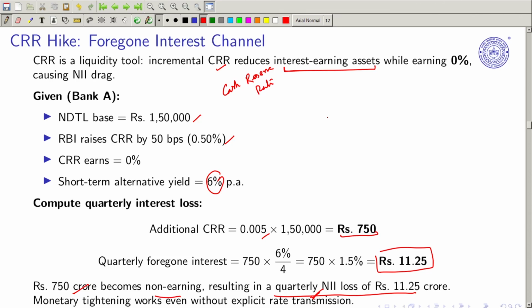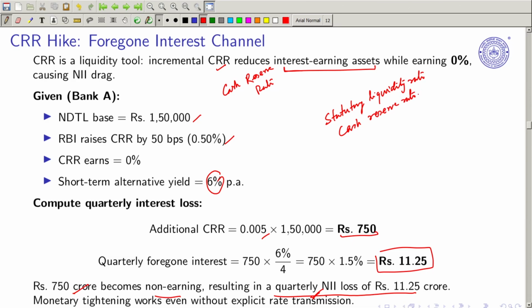Learning here is that we know that here we have a statutory liquidity ratio, and then here we have the cash reserve ratio.